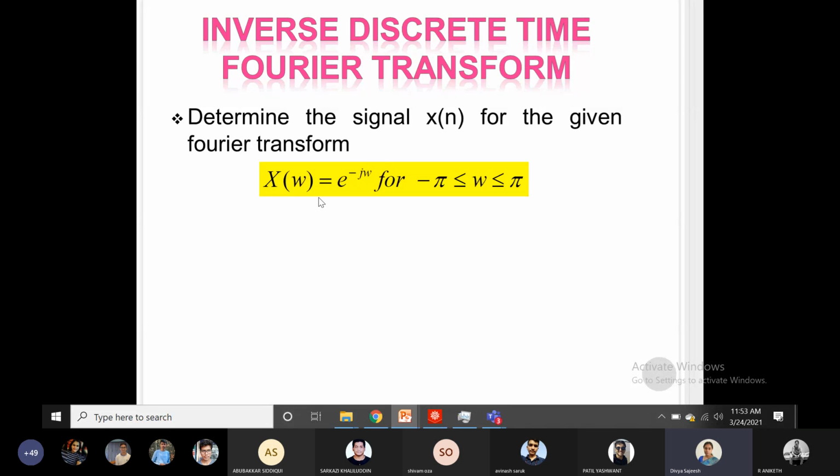So let us take for an example, X of omega is e raised to, yes. Can you show the formula again?